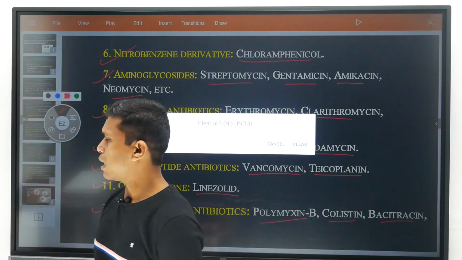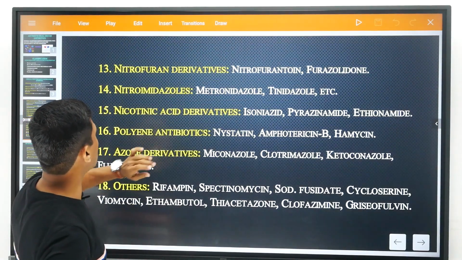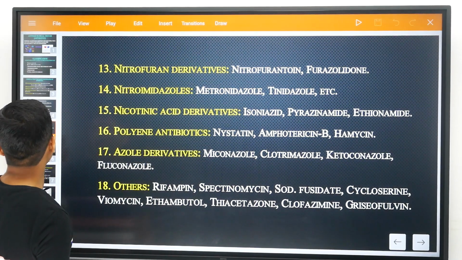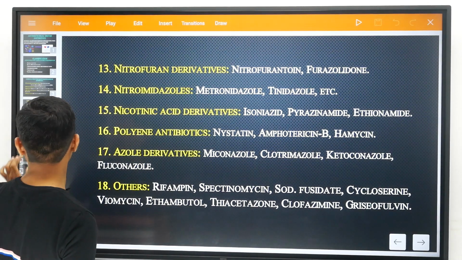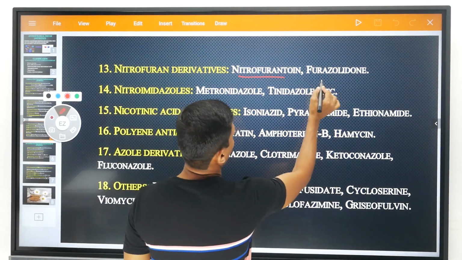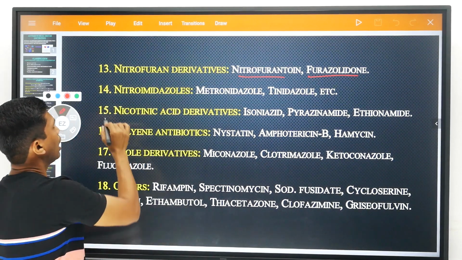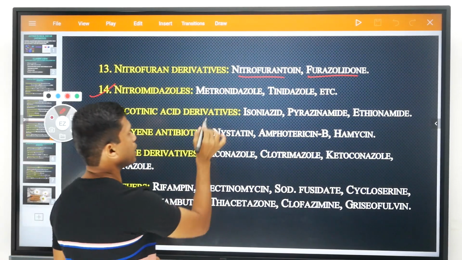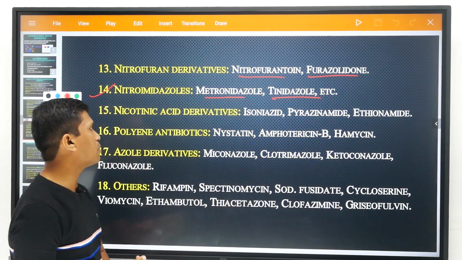Now dear friends, another type of antibiotics based on chemical structure is the nitrofuran derivatives. In the nitrofuran derivatives, the examples are nitrofurantoin and furazolidone, as well as nitroimidazoles. Examples of nitroimidazoles are metronidazole and tinidazole, which are ideally used for the treatment of diarrhea.